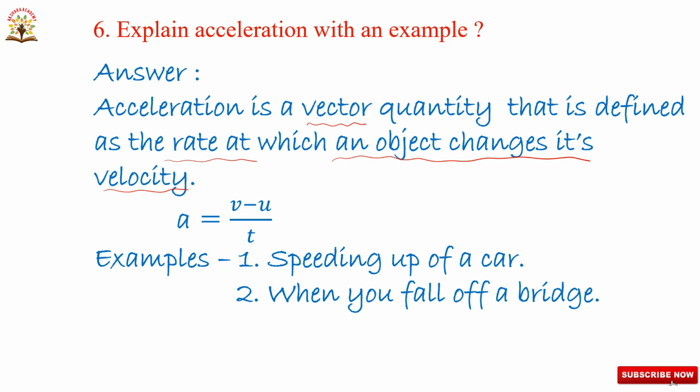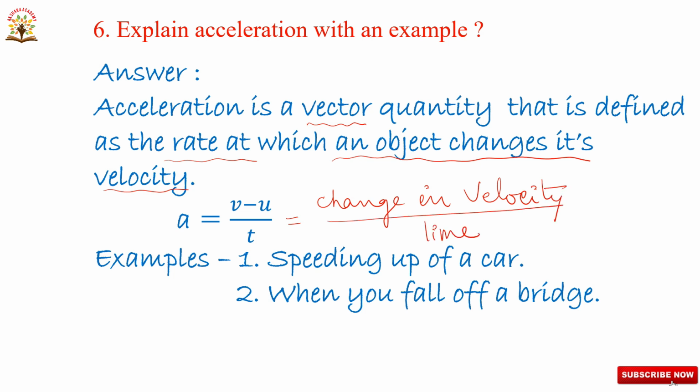Acceleration is equal to change in velocity by time taken. This V minus U gives the change in velocity, divided by the time taken. So this is acceleration.